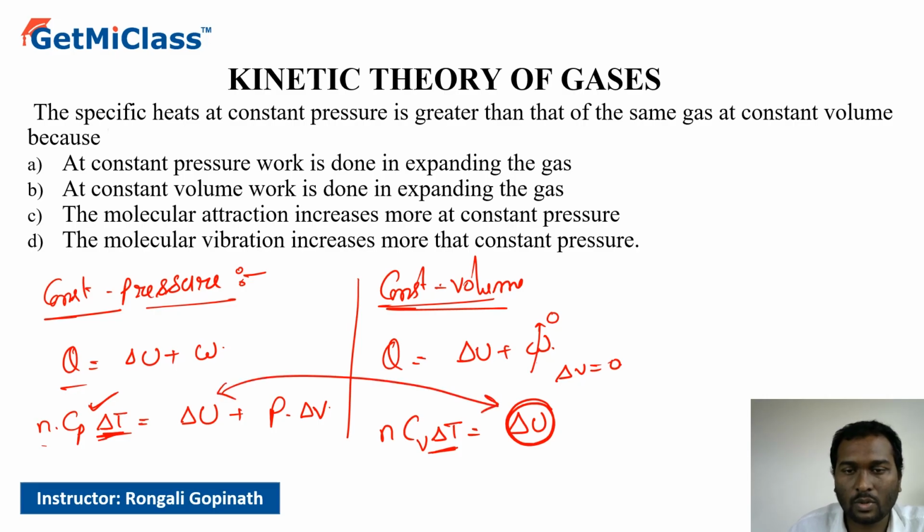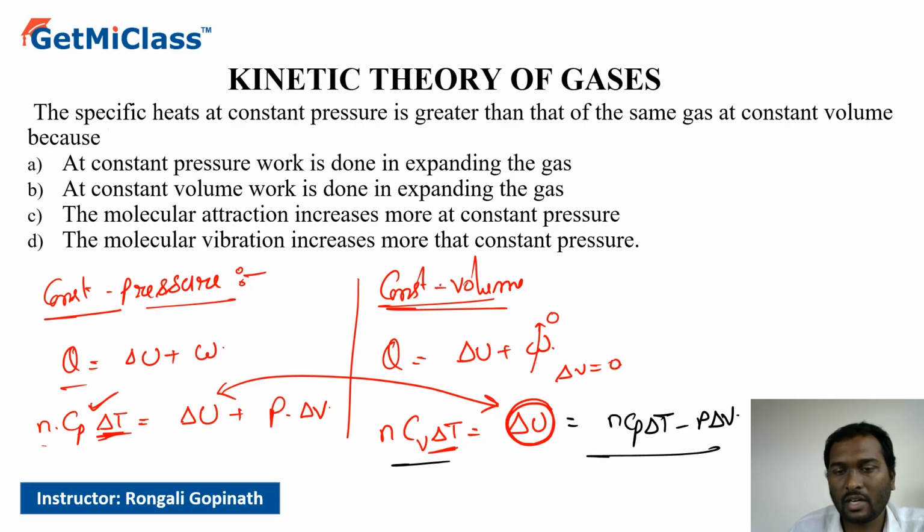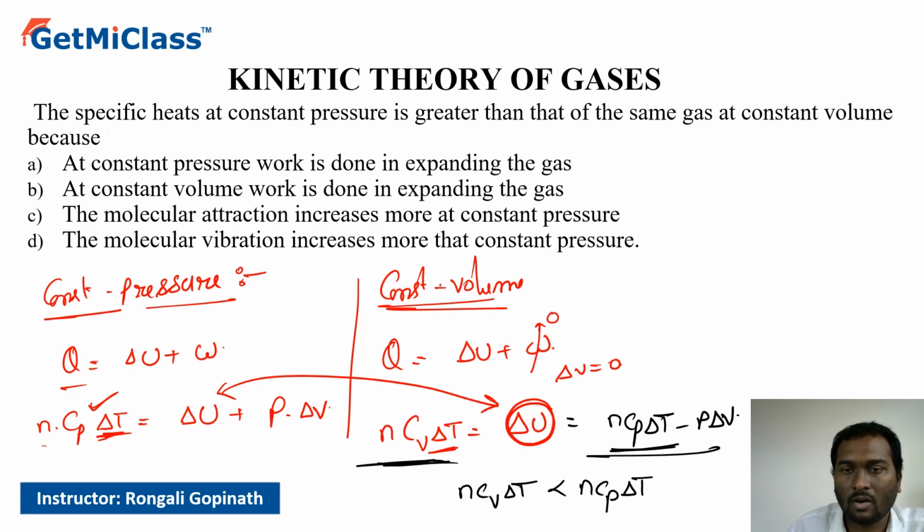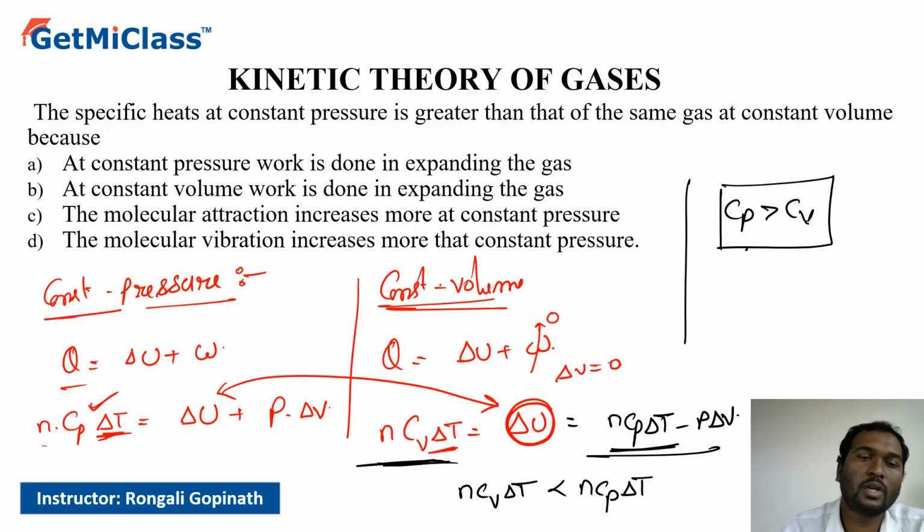So I can replace this delta U with n Cp delta T minus P delta V. From this equation, we can definitely tell which part is higher. If you compare n Cv delta T and n Cp delta T, which is more? n Cv delta T is less than n Cp delta T, isn't it? Or we can also infer that Cp is greater than Cv.